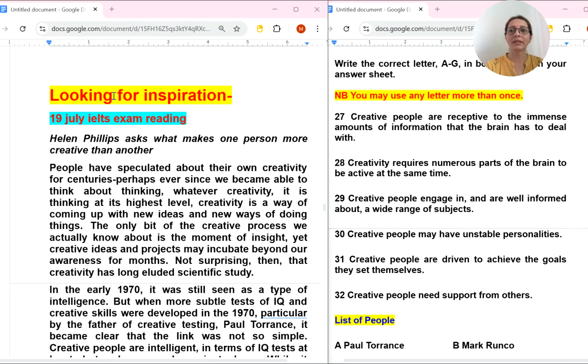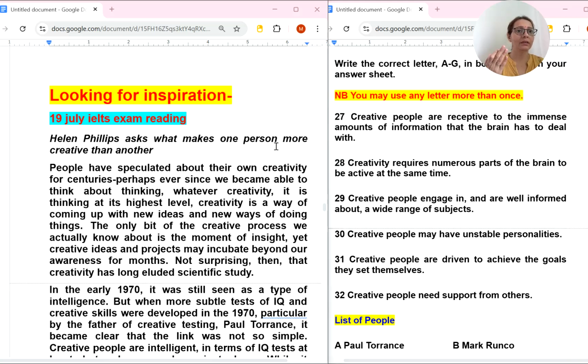Let's do this reading, looking for inspiration. This reading was part of the 19 July 2025 IELTS exam in India. I am not claiming that this was the exact reading, so some questions may differ and maybe some paragraphs may be different. But the main purpose here is to show how we can solve this kind of reading.